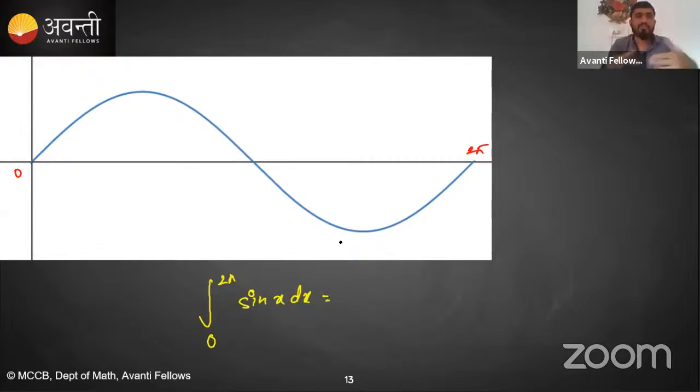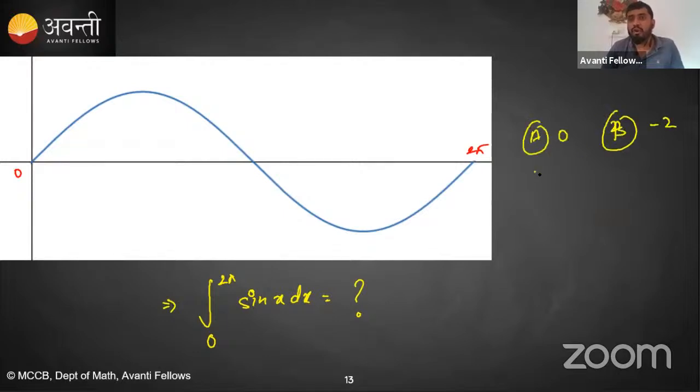Just by looking at this graph, you have to tell what the value of this definite integration will be. Tell me the answer. You have 5 options. Option A is 0, option B is -2, option C is 2, option D is 4, and option E is, let's say, -4. Come on. Yes, JNV P Sangli. Yeah, correct. The students from Sangli.